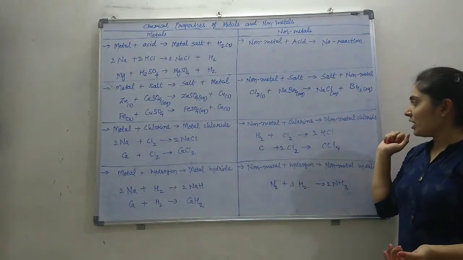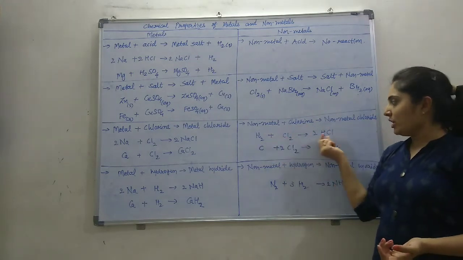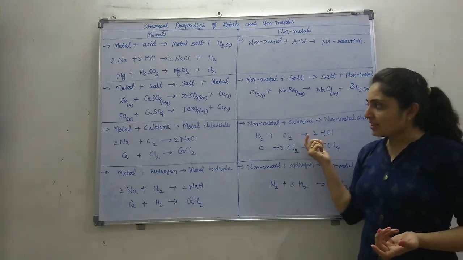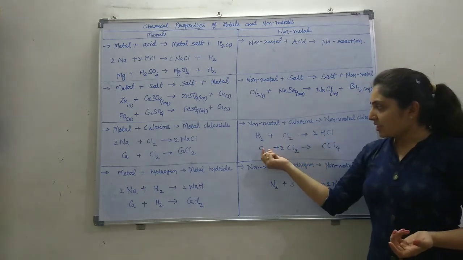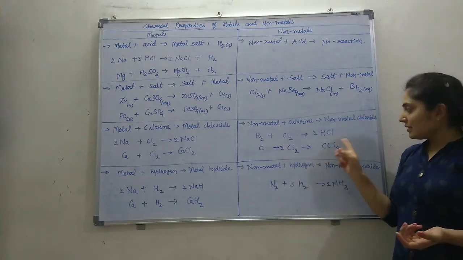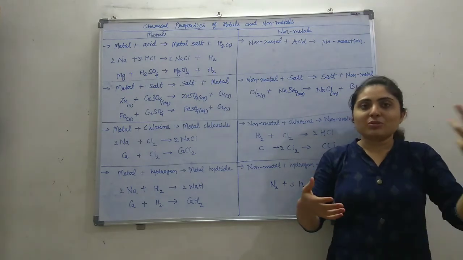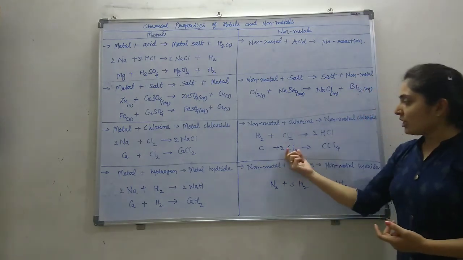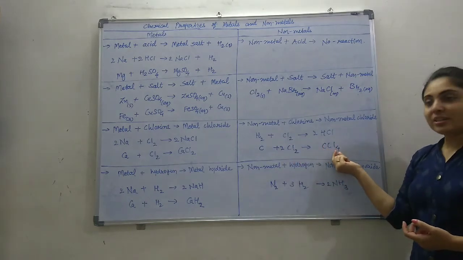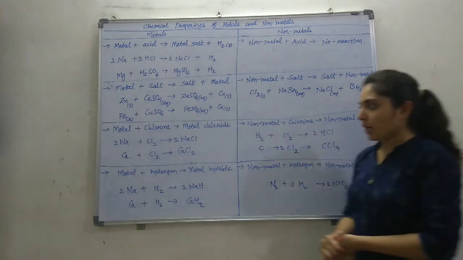And non-metal plus chlorine makes non-metal chloride. Like hydrogen plus chlorine makes hydrogen chloride, HCl. It is a balanced equation. Then carbon plus chlorine makes CCl4. These numbers are decided by the valency of the atom, which we have learned in standard 9. So carbon plus chlorine gives CCl4, that is carbon tetrachloride. So non-metal plus chlorine gives non-metal chloride.